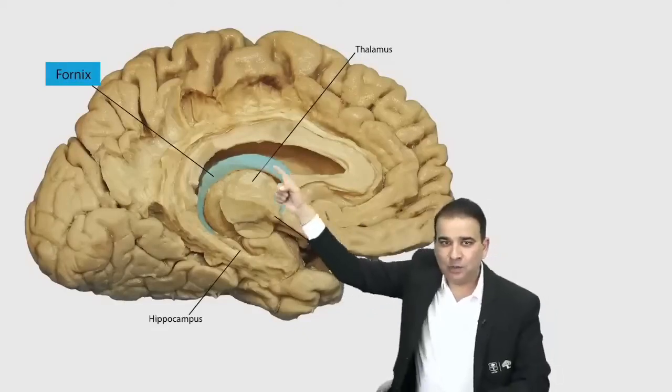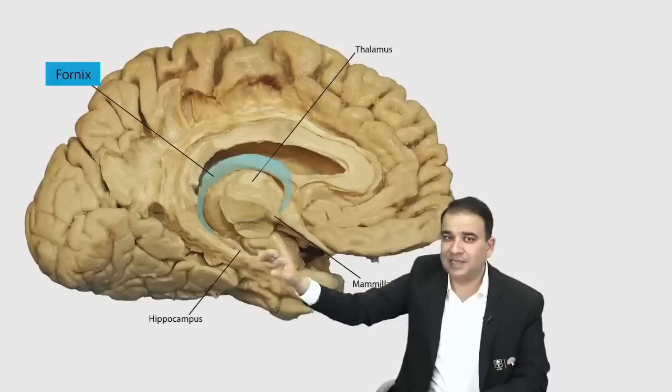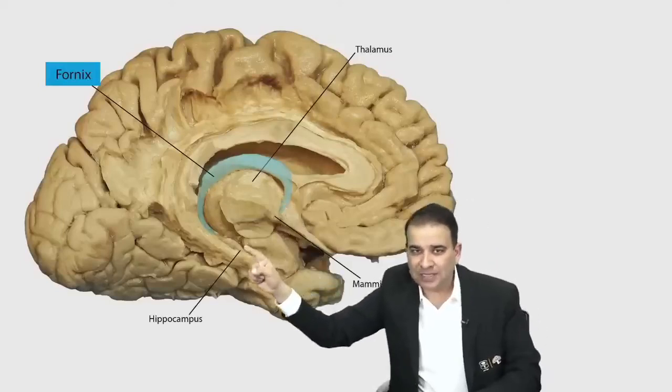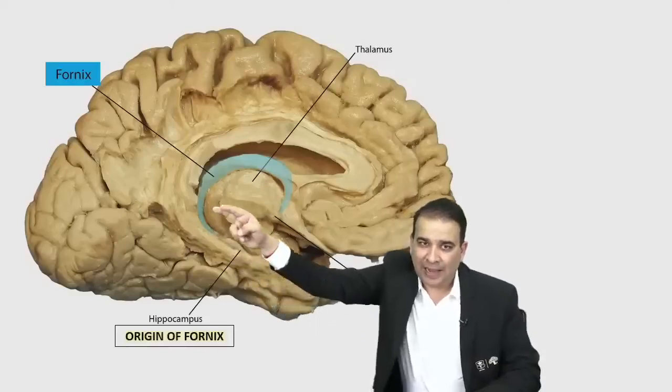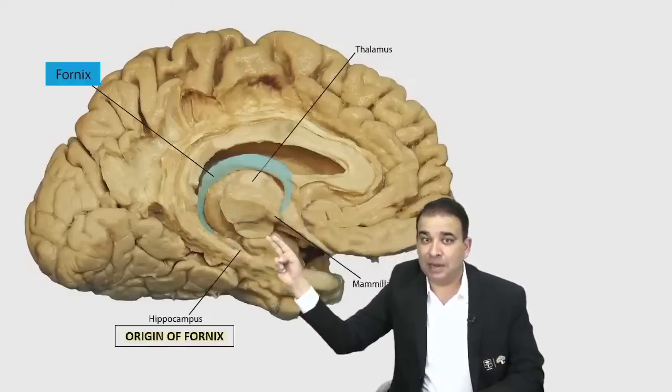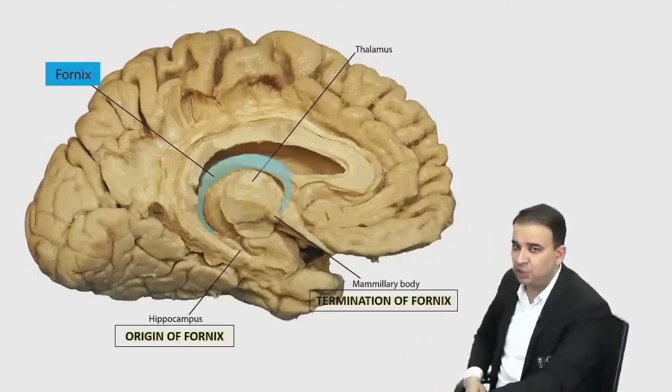And below that, look at this, the one which is marked over there. That is the fornix. It's a dissected specimen, specially dissected to show the fornix here. Now the origin of the fornix is here, guys: the hippocampus. Hippocampus is the origin of the fornix, and then the fornix fibers will terminate in the mammillary body. Remember the mammillary body present in the interpeduncular fossa? That is the termination of the fornix here.